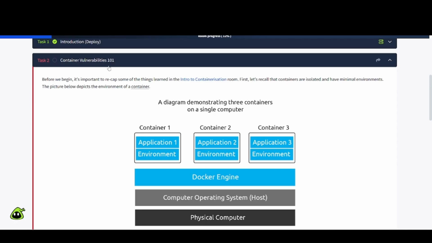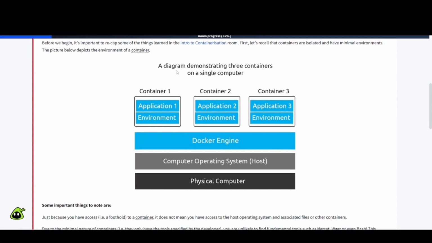Task 2, Container Vulnerabilities 101. Before we begin, it's important to recap some of the things learned in the Intro to Containerization room. First, let's recall that containers are isolated and have minimal environments. The picture below depicts the environment of a container, a diagram demonstrating 3 containers on a single computer. So you have container 1, 2, and 3, an application environment for each of these, and they have the Docker image, then the computer operating system, the host, and the physical computer.